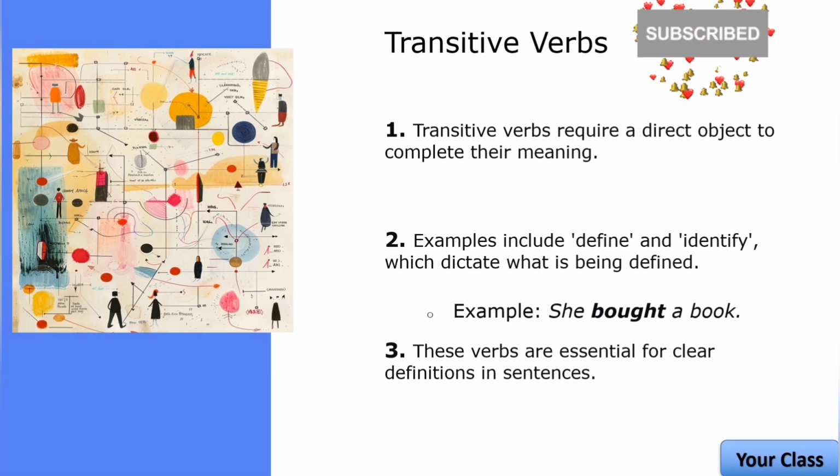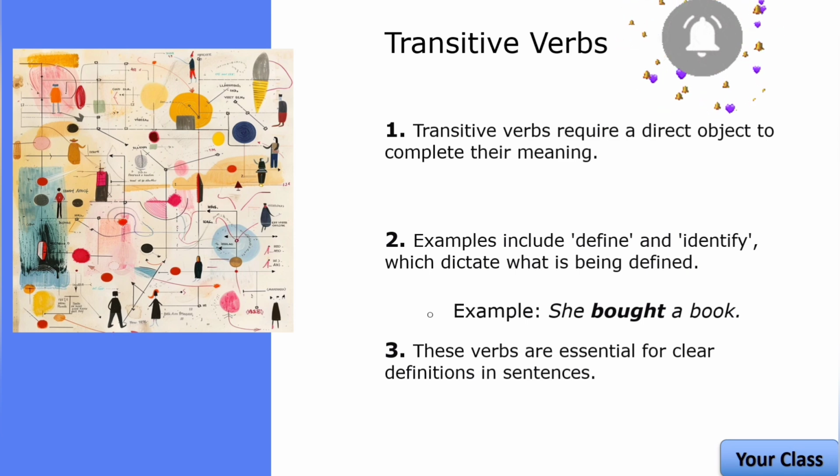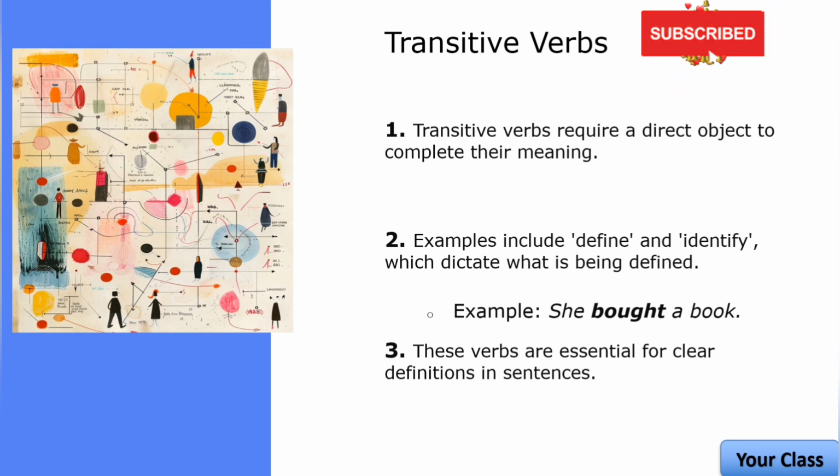The teacher identified the problem. Transitive verb: identified. Direct object: the problem. The verb identified requires the problem to answer the question, what did she identify? The problem. So these verbs are essential for clear definition in sentences. Why are transitive verbs important for clear definitions? Transitive verbs like define and identify are essential in sentences where the action must be directed towards something. They allow for clearer communication because they tell us exactly what is being acted upon, leaving no ambiguity.